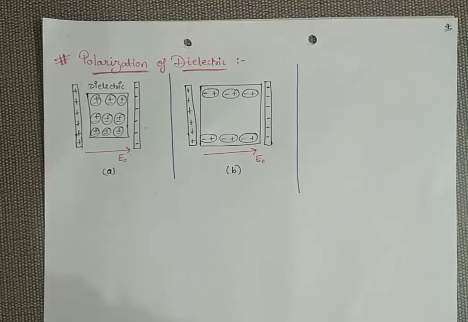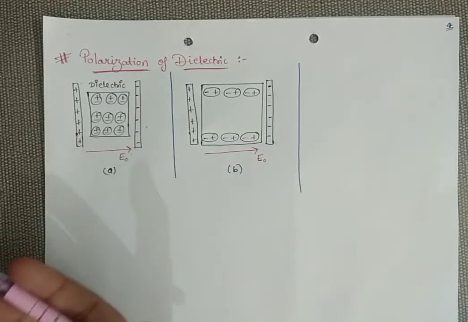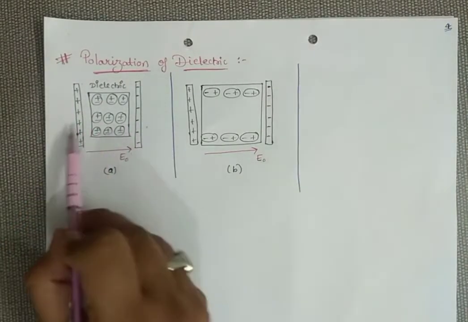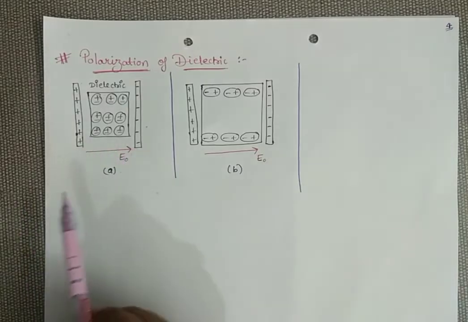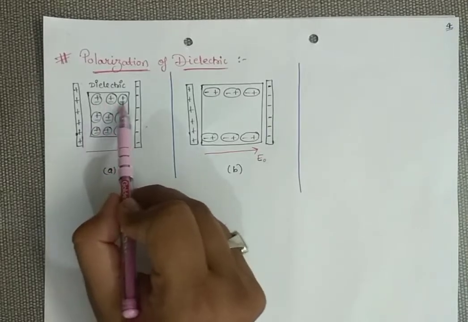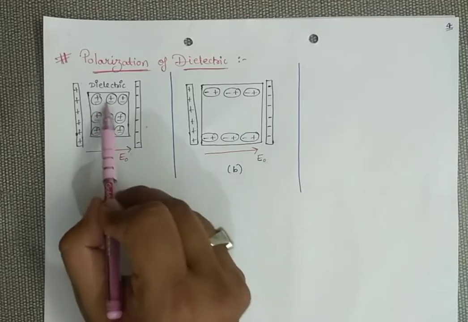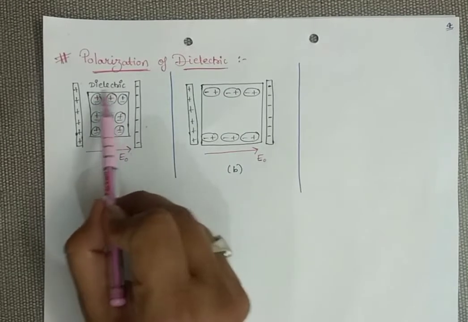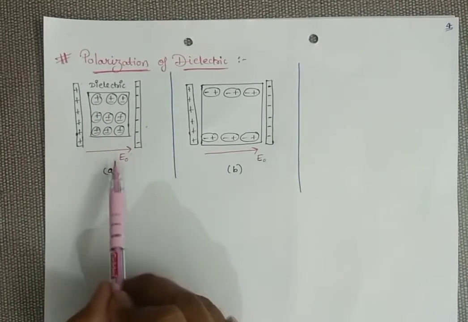So let's see, these are the two plates, positive charge and negative charge. You can consider them as plates of a capacitor also. Between these plates there is an electric field E0. This is the external electric field because of this positive and negative charge plate. Inside this field I placed a dielectric. This is your dielectric, and initially this dielectric is non-polar. Just look at the molecules of this dielectric. The spherical surfaces which I have drawn are the molecules. So the molecules of the dielectric are right now non-polar, and they are placed inside this external electric field.